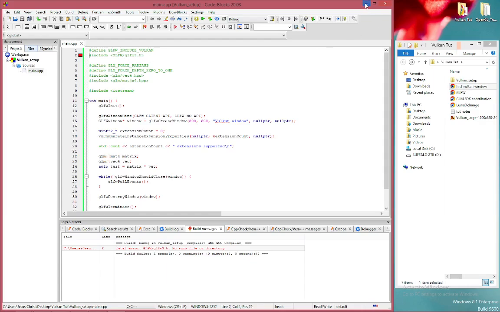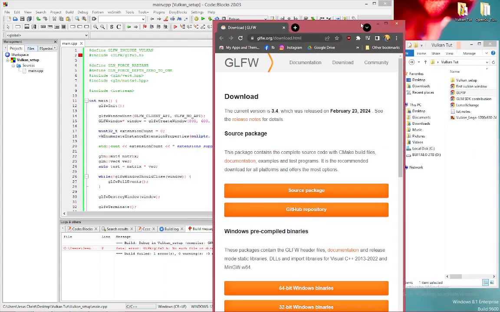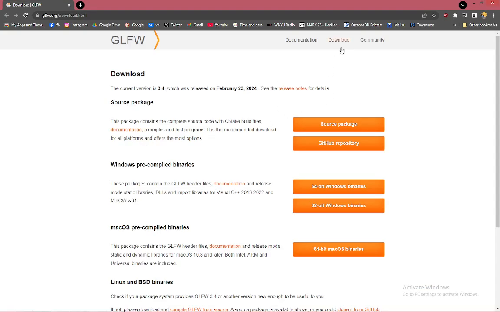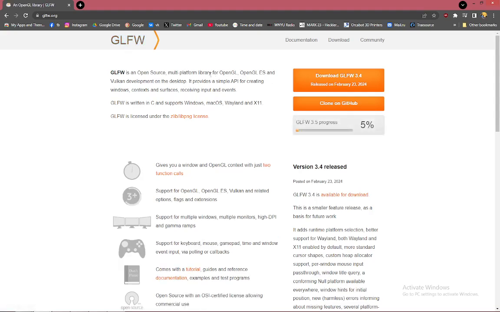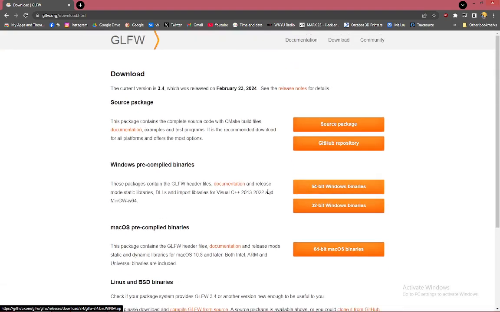It's asking for glfw3.h. Okay, so in this instance, you go to glfw.org, and that's where you get it from. You click on this, and you'll have a download glfw 3.4, but you want to go to the 32-bit version. You want to click on download, and you want to download the 32-bit Windows binary.